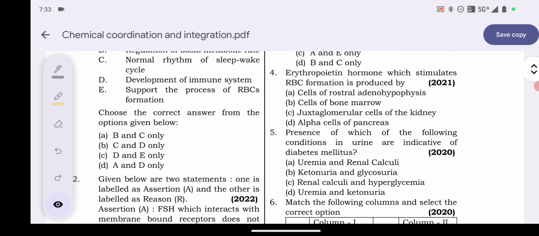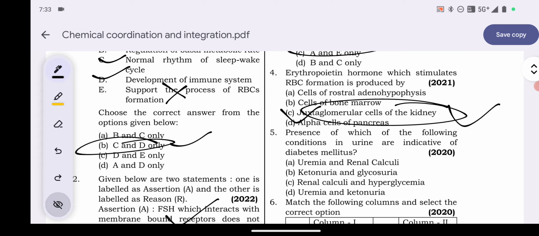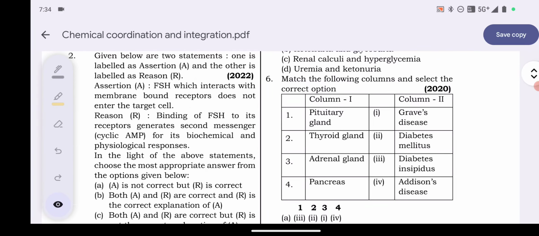So here option number B is the correct one, ketonuria and glycosuria. Explanation: glycosuria, that is the loss of glucose through the urine, and the development of toxic chemicals known as ketone bodies in the urine are two symptoms of diabetes mellitus. It is a complex illness.